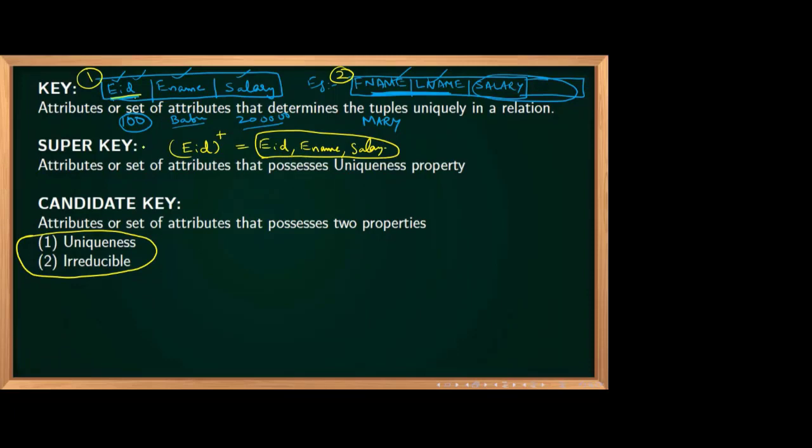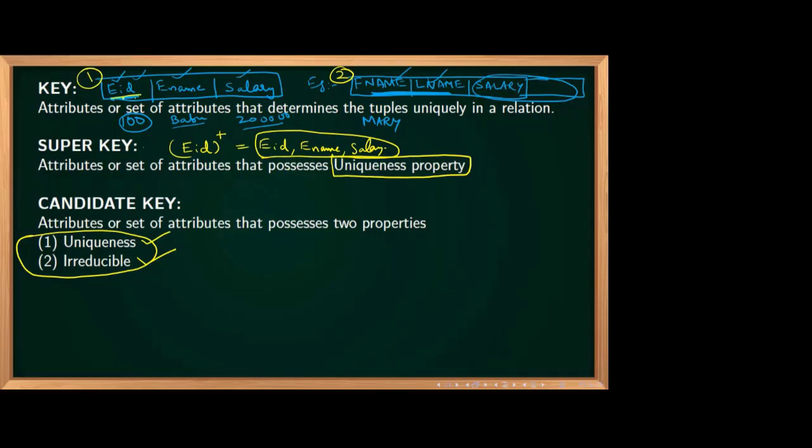A super key has only one property, that is the uniqueness property. Tomorrow, in the next class, I will be asking all these questions. You have to type and tell the answer, otherwise I will call one by one person and ask. So a super key has only one property, the uniqueness property, and a candidate key has two properties: uniqueness and irreducibility.